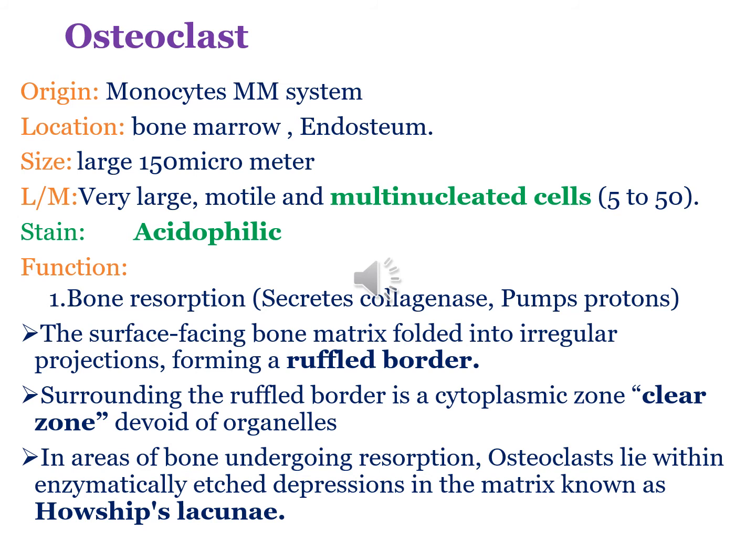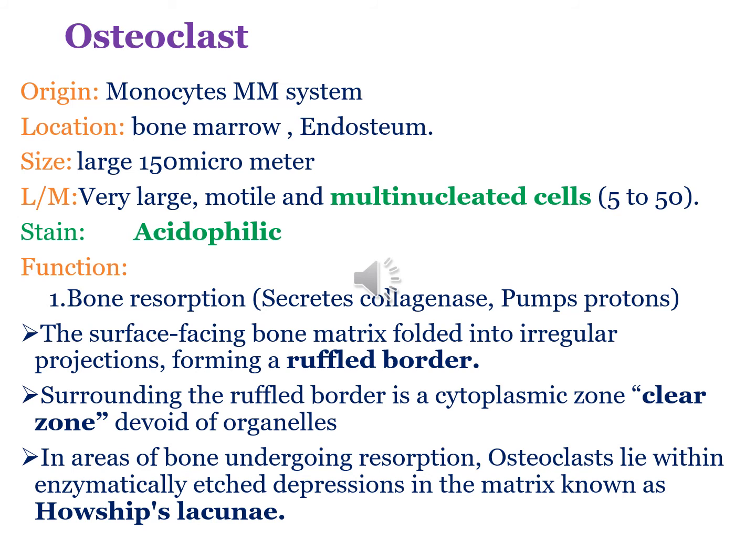So osteoblasts produce two polypeptides which are going to activate the formation of osteoclasts, and these are the RANKL protein and the macrophage colony stimulating factor, CSF. And on the surface facing the bone matrix, they have irregular projections.